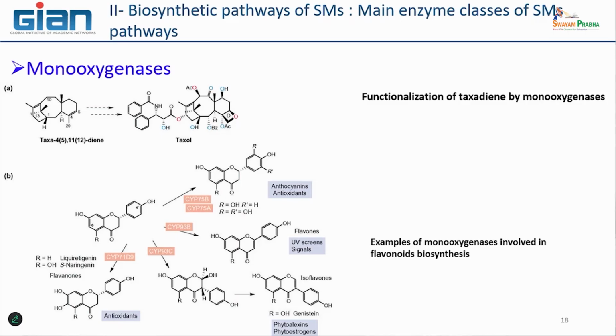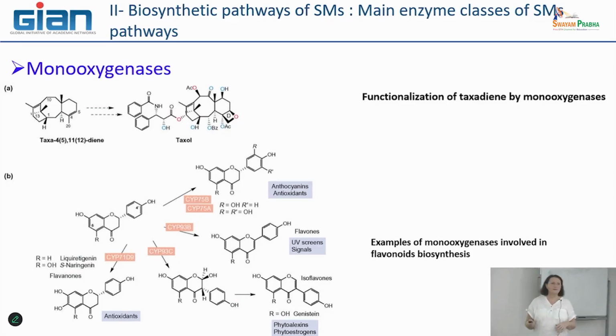Here, two examples. We spoke about Taxol yesterday. Taxol has a precursor, what we call taxa-4,5-diene.